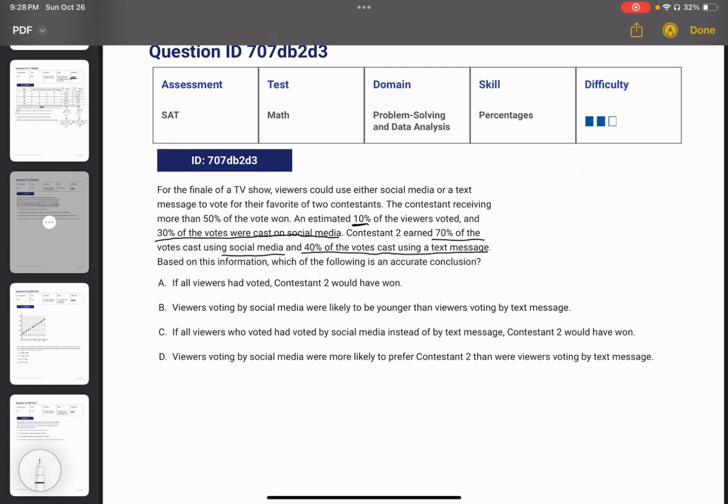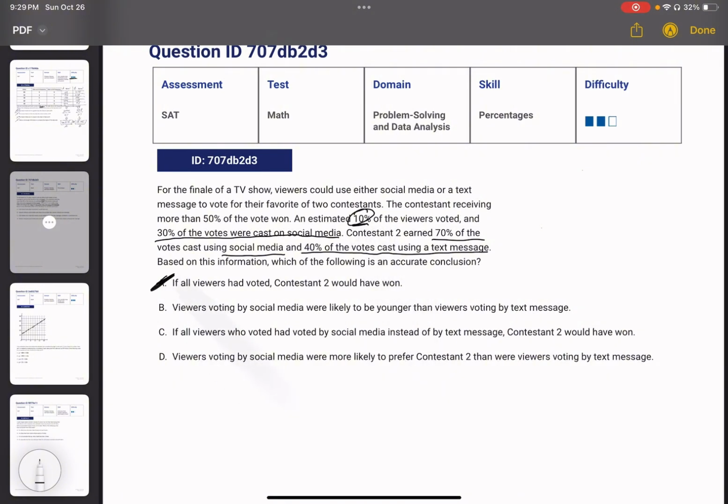Before you freak out about the numbers here, just focus on eliminating answer choices, especially for word problems. For answer A, if all viewers had voted, contestant 2 would have won. So we can't assume what the other 90% of viewers are going to vote.